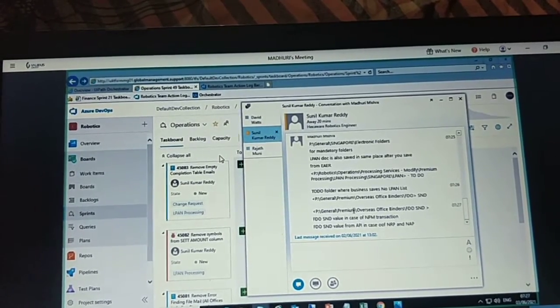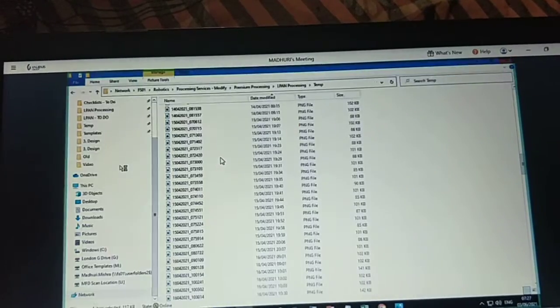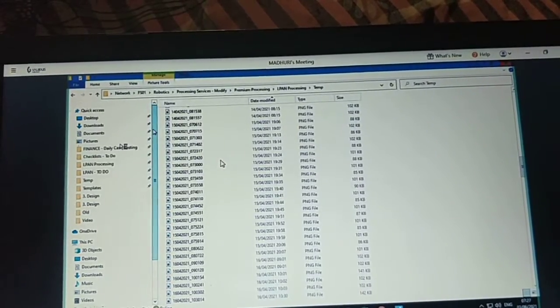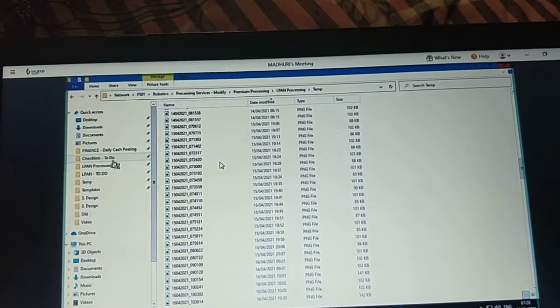Just remember these parts. And if any doubt, go to your local machine and from there you can check the to-be document. Try to get from there.